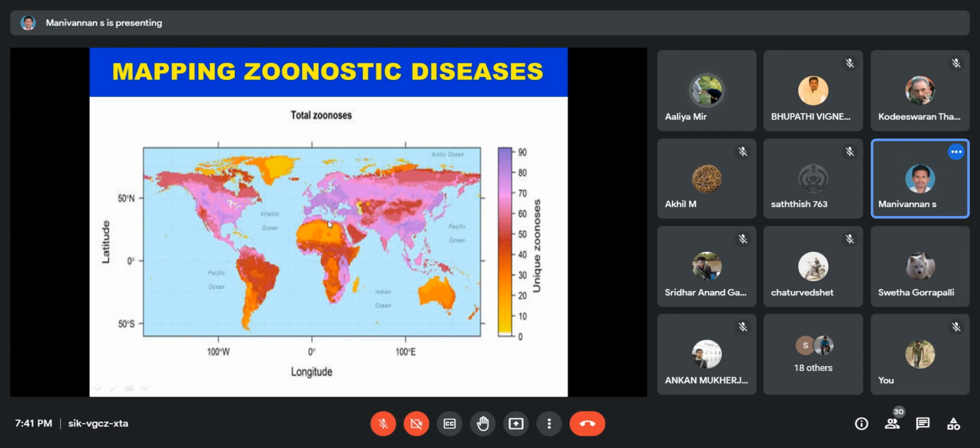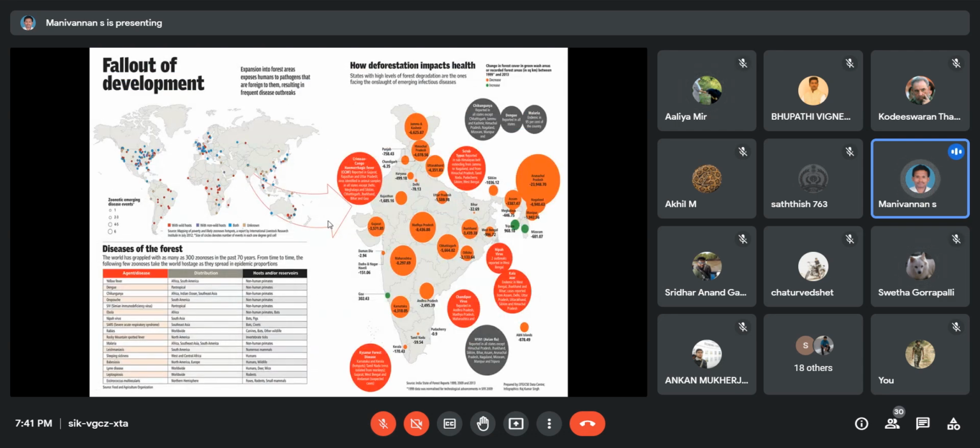Okay, right. That is the prevalence of zoonotic disease in India also. This clearly indicates one important point in this slide. Zoonotic diseases, not only in India but anywhere in the world, are impacted by deforestation. When deforestation increases, the zoonotic disease also increases. Okay, this is the sample for it.